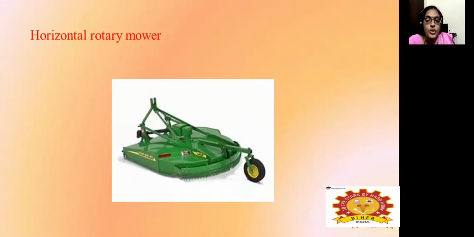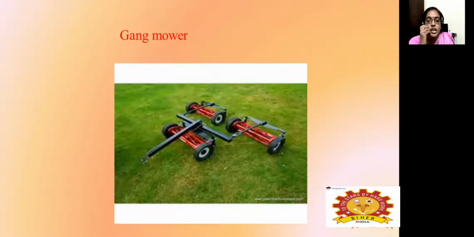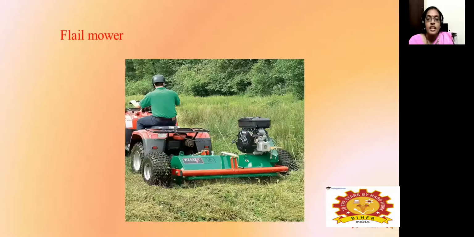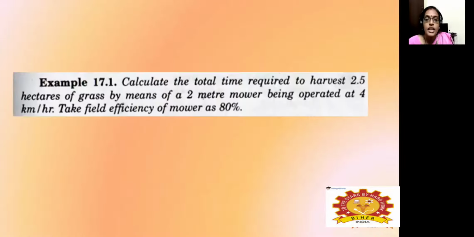Then the horizontal rotary mower. It consists of a rotating disc, and around the circumference the blade will be mounted, and it will help to cut these forage crops in an arc shaped manner or else half circle manner. Okay. And then the gang type mower. Gang type means it consists of three cylindrical type mowers. Then the foil type mower. So mostly these are the practical applications.